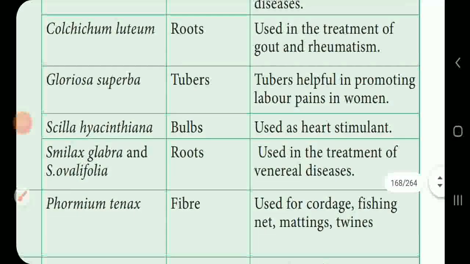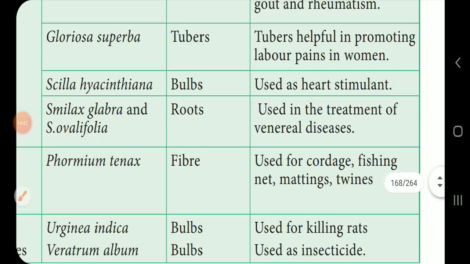And then Smilax glabra and Smilax ovalifolia, the roots are very useful, mainly to treat venereal diseases. And then Phormium tenax, the fibers are very useful and are used for cordage, fishing nets, mats and twines. Fishing nets and mats, we use those.